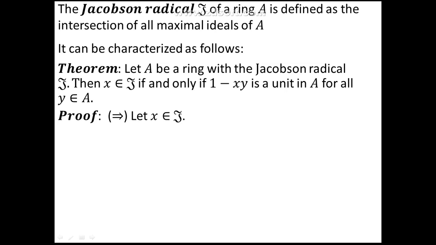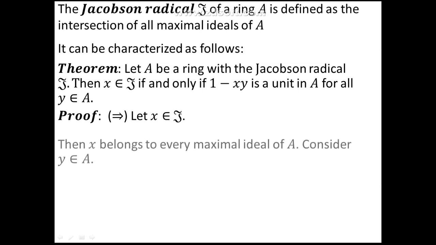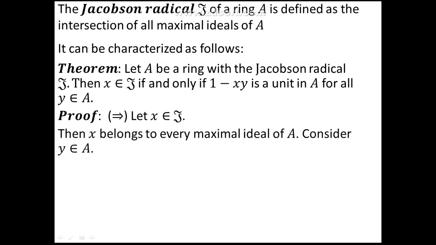Let x belong to J. J is the intersection of all maximal ideals. So we get x belongs to every maximal ideal of A. Now let us take an element y in A. Consider y belonging to A. Remember, we have to prove here 1 minus xy is a unit. Suppose the contrary. Say suppose 1 minus xy is not a unit in A.